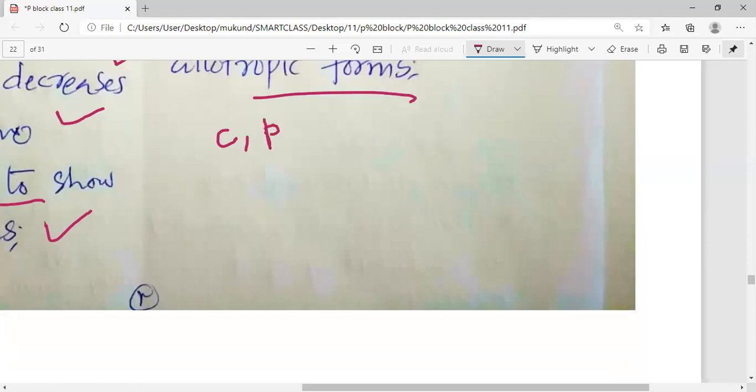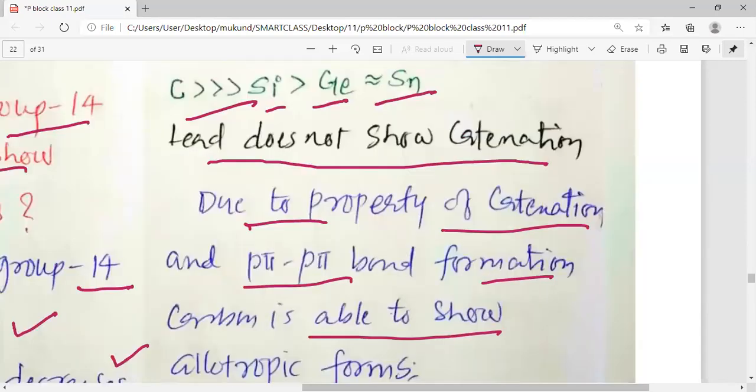See, apart from carbon, phosphorus and sulfur show allotropy. So this is how you can understand that phosphorus and sulfur, even arsenic, tin, and antimony, also show allotropic forms. I hope you understood.